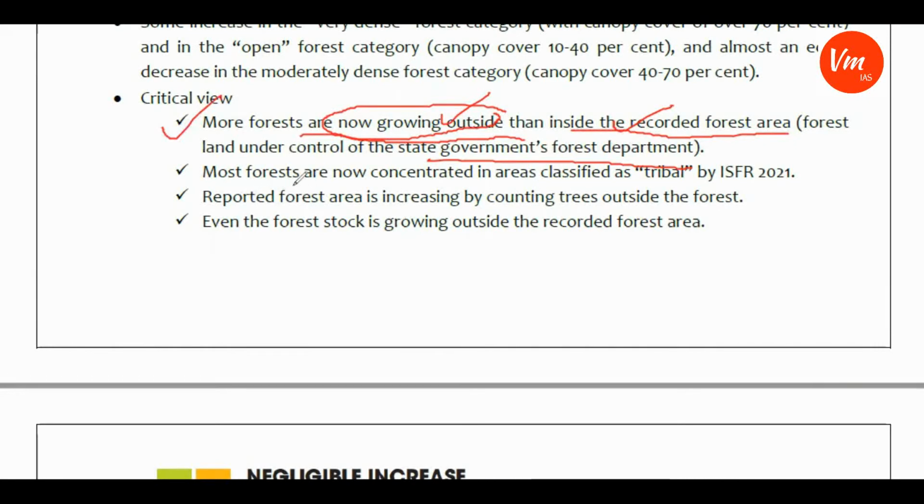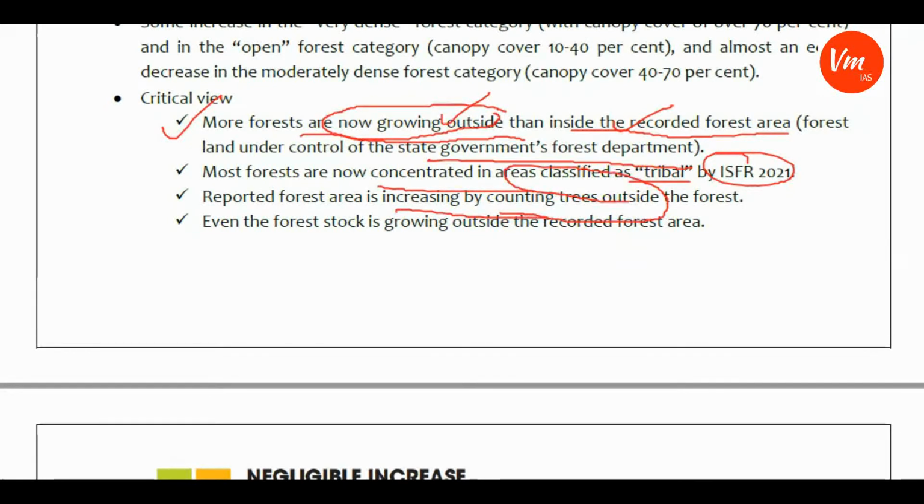And another point, most forests are now concentrated in areas classified as tribal by ISFR 2021. And another area is that reported forest area is increasing by counting trees outside the forest.